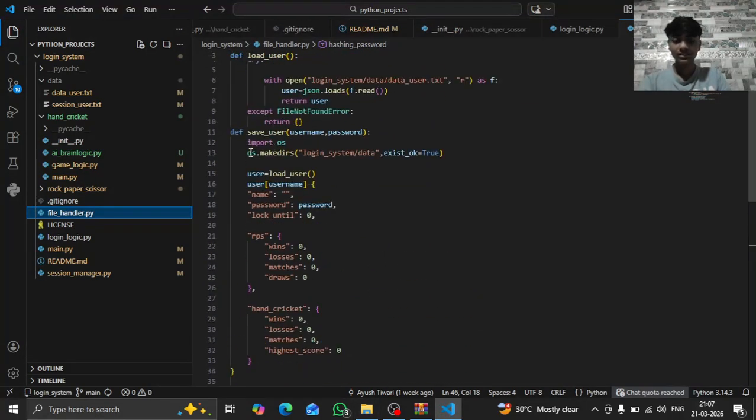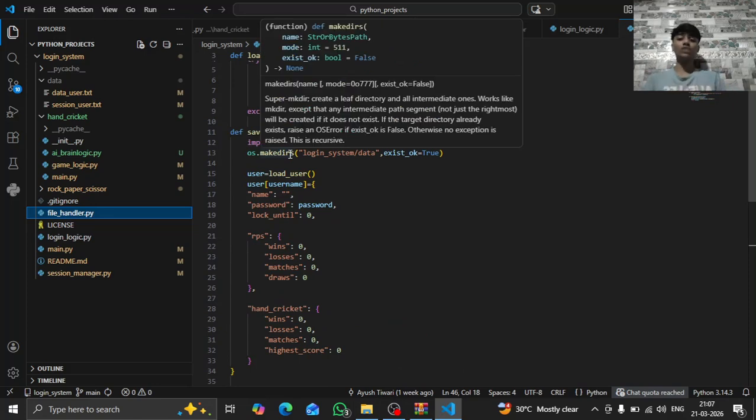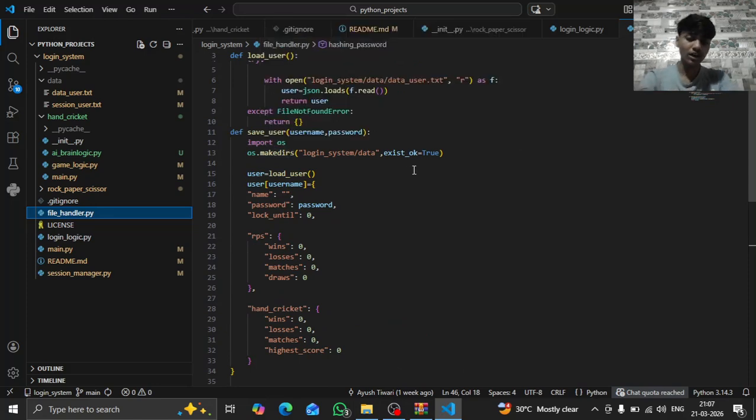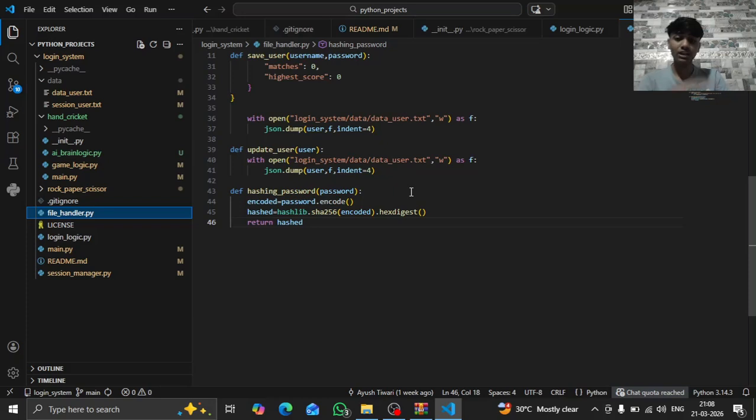This os line is there so it will work on every computer. What it will do is go and try to find the login system and data folder, and if there is no data folder, then it will make a data folder on your computer or your phone. So it can work on any computer. If you want, you can also try it.